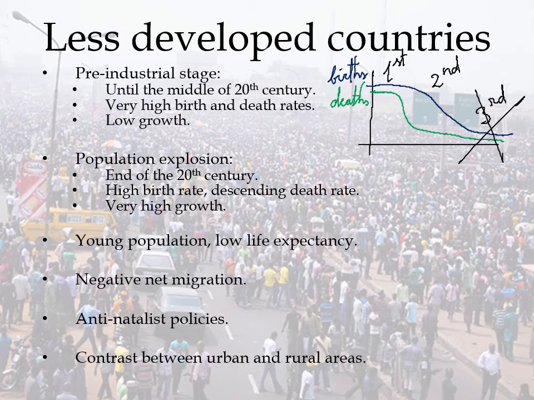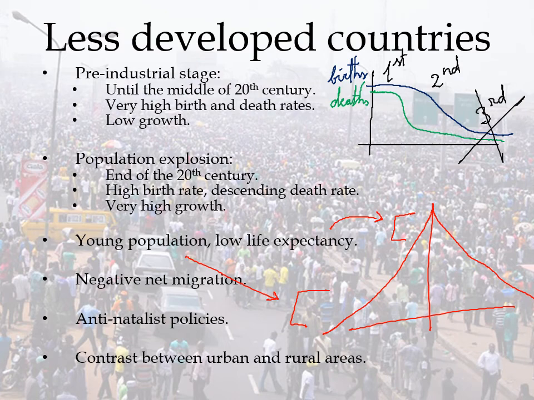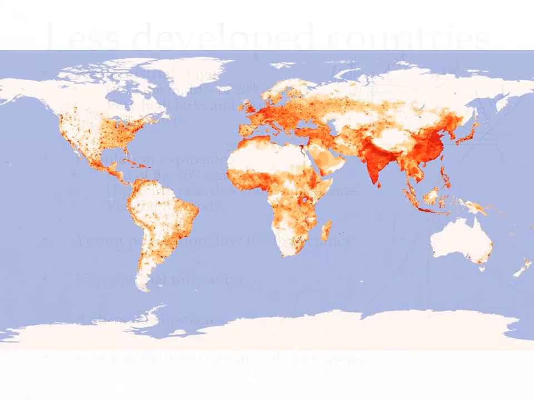And as always, if we wanted to know how the population pyramid for those areas will be, it will be a pyramid like this, with lots of young people and very few old people because life expectancy is low. Everything is related and everything is the same always.